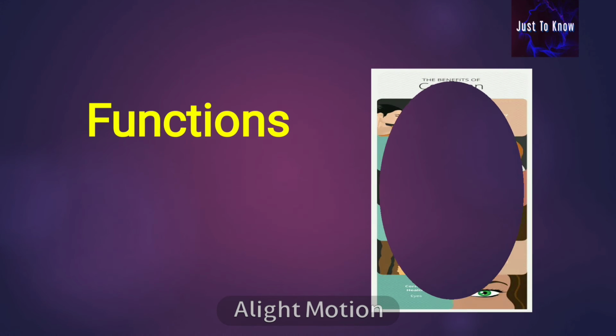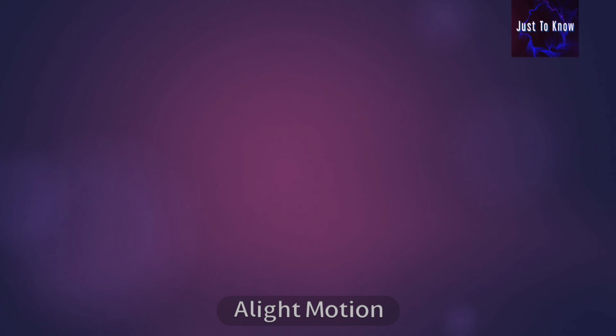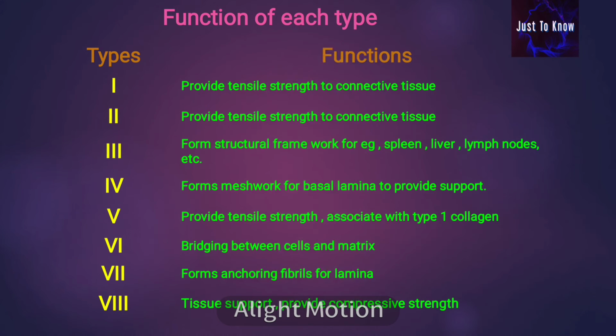Functions. Functions of each type. Type 1 provides tensile strength to the connective tissue. Type 2 also provides tensile strength to the connective tissue. Type 3 forms the structural framework, for example, for spleen, liver, lymph node, etc. Type 4 forms the meshwork of the basal lamina to provide support. Type 5 provides tensile strength and is associated with type 1 collagen.